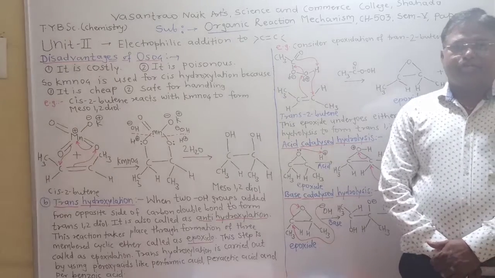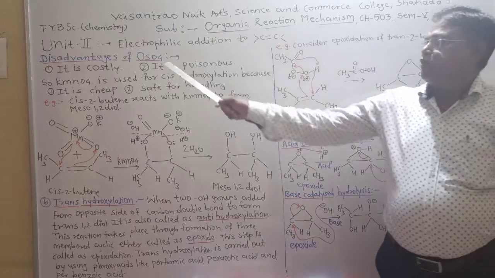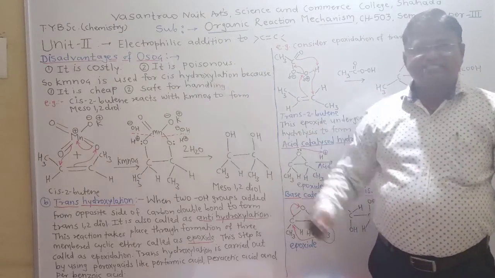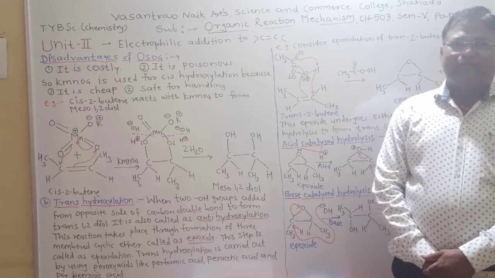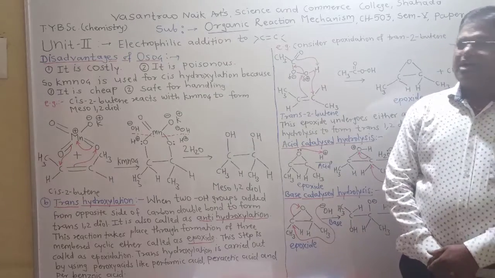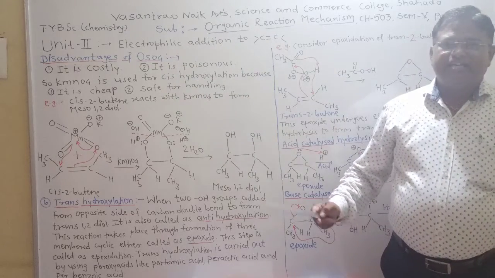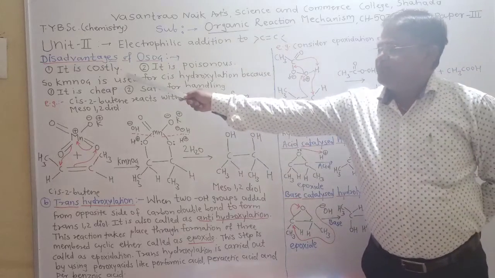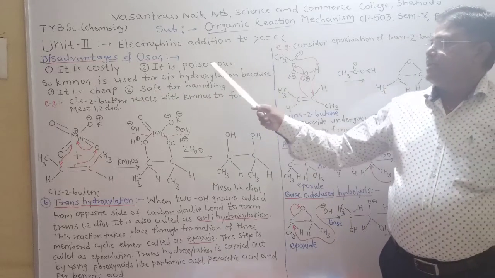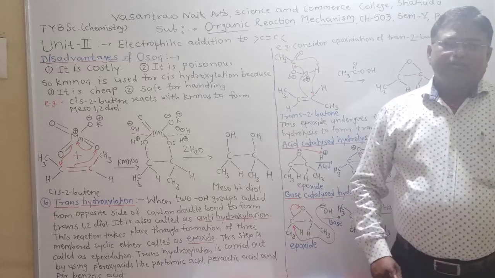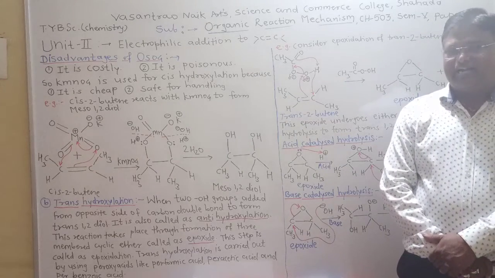In the previous lecture, we have seen the use of osmium tetroxide for cis hydroxylation. But there are some disadvantages of osmium tetroxide. Osmium tetroxide is very costly as well as very poisonous. So osmium tetroxide is very dangerous for handling.